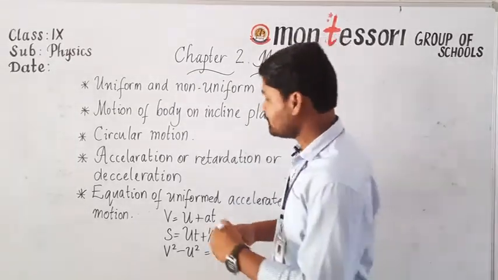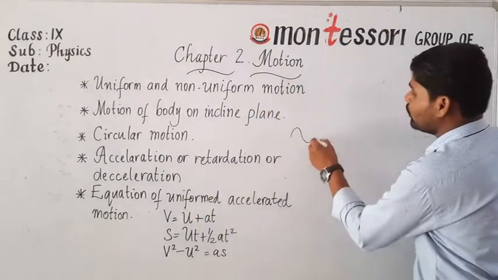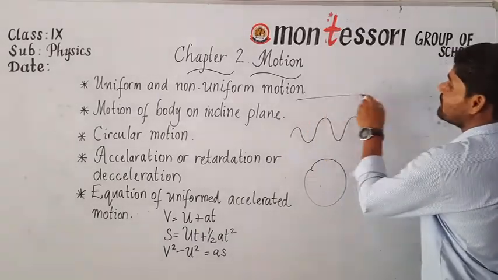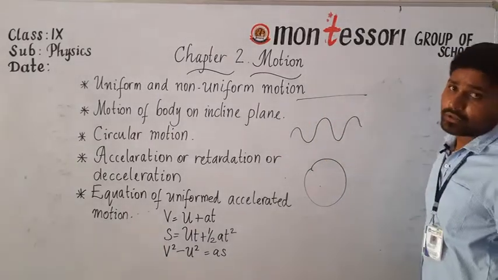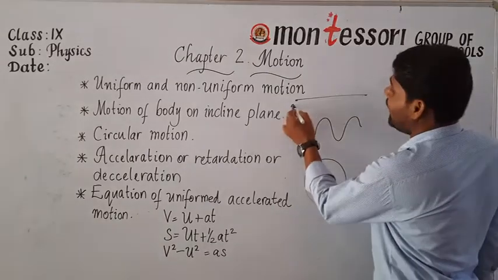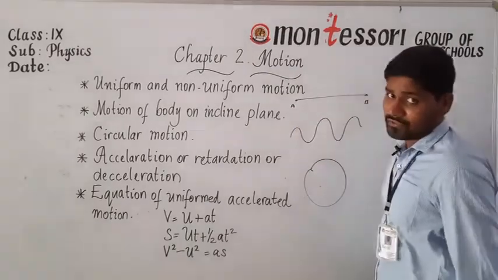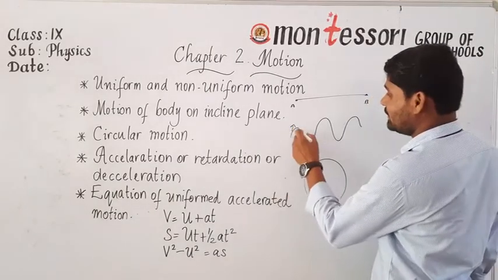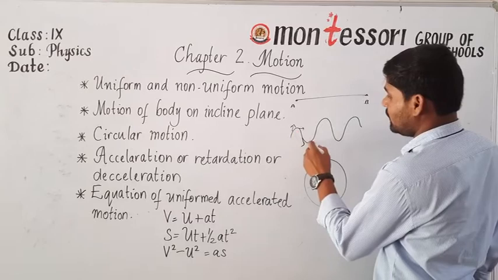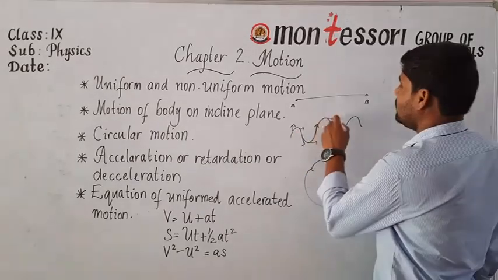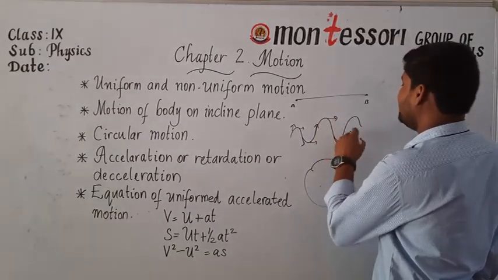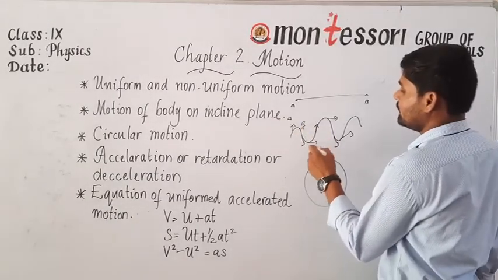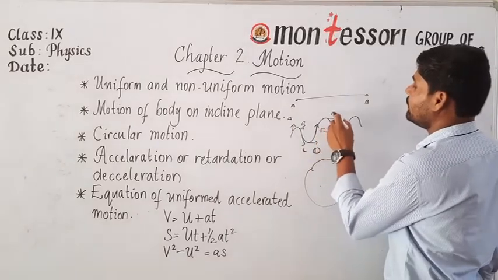If you see here, for example, a body is moving in a curved path, in a circular path and in a straight path. We may have the chance of getting a constant velocity when the path is a straight line. But in the curved path, the direction of the body changes continuously, at points A, B, C, D, E, F, G, like this.